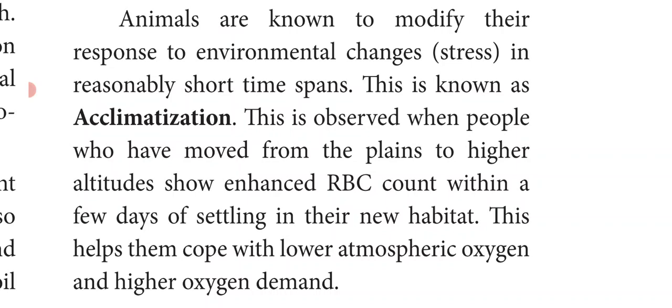Red blood cells carry the oxygen to different parts of our body. When they move to a hill station, the density of oxygen is low, so to compensate, the RBC count increases, and the increased RBC helps transport more oxygen.